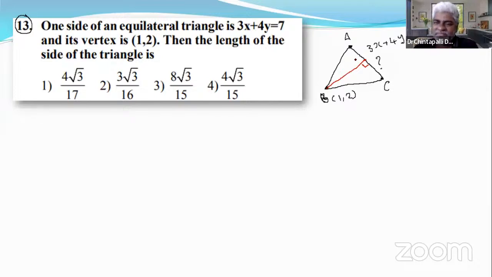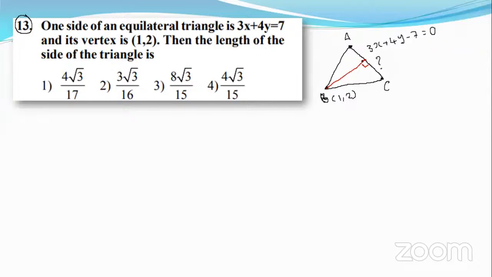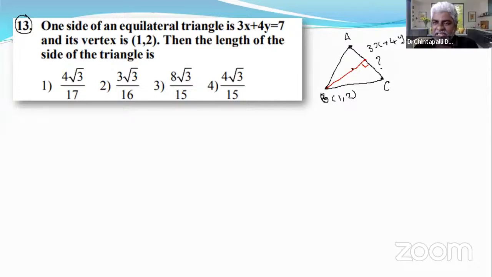Do you remember? And let this side of the equilateral triangle be A. Then half of this side is clearly A by 2.